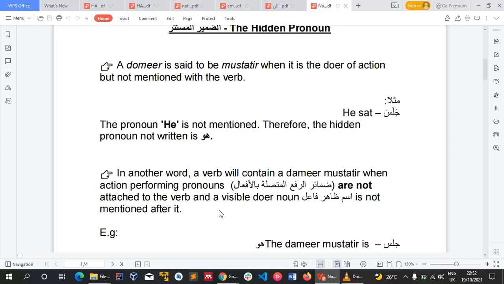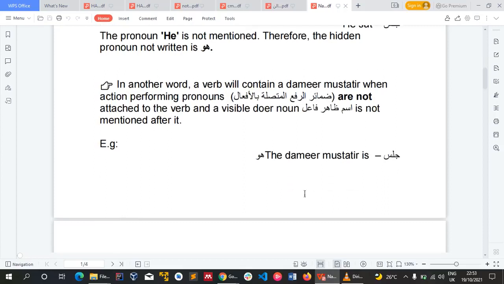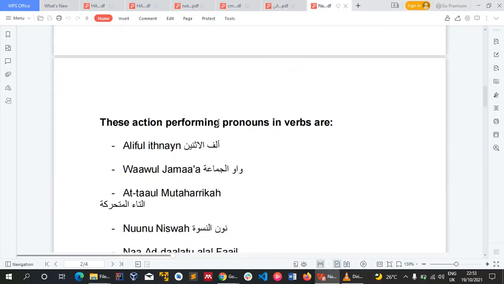For example, if I say jalastu, we don't have any fa'il ism written after it, but tu in that context is the damir, it is the fa'il. So if you don't have the pronoun attached to it indicating the fa'il, or a fa'il coming after it, if you don't have both, then the verb has a damir mustatir. So in this context, jalasa, the damir mustatir is huwa. I hope you get it. So what are those action performing pronouns? They are the pronouns attached to the verb that indicate they are the one doing the action.